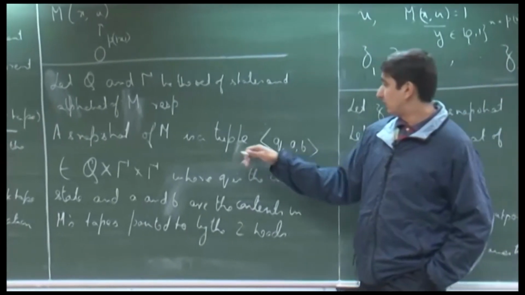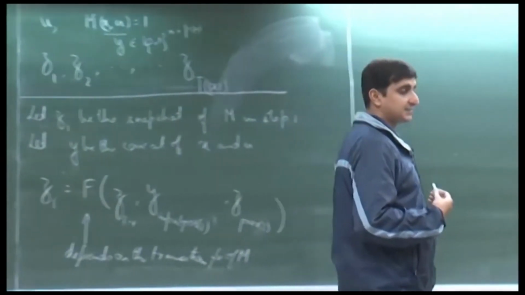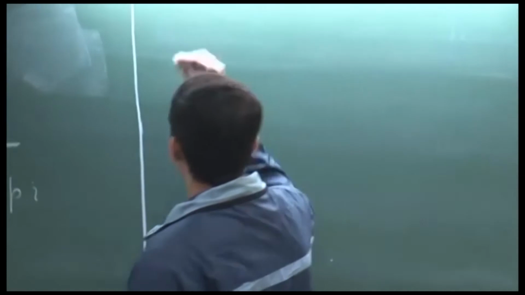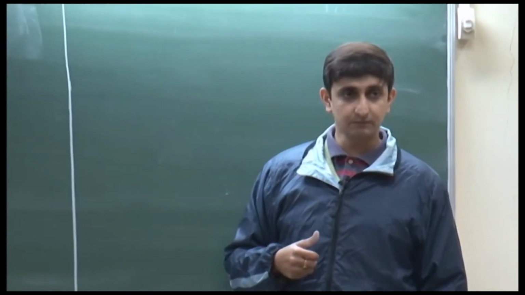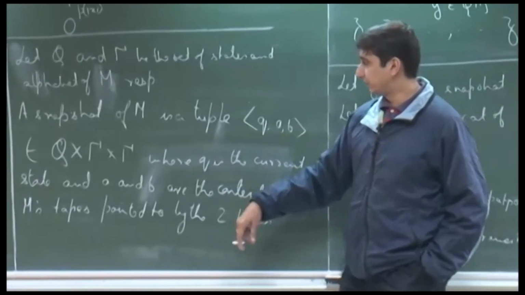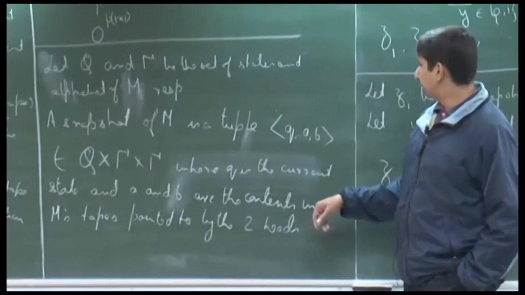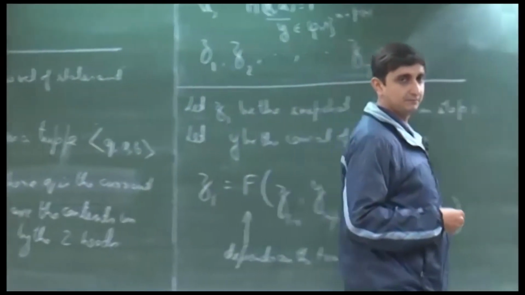Suppose you look at a particular snapshot, how many bits does it require? Basically it requires log of Q plus some 2 log Gamma.